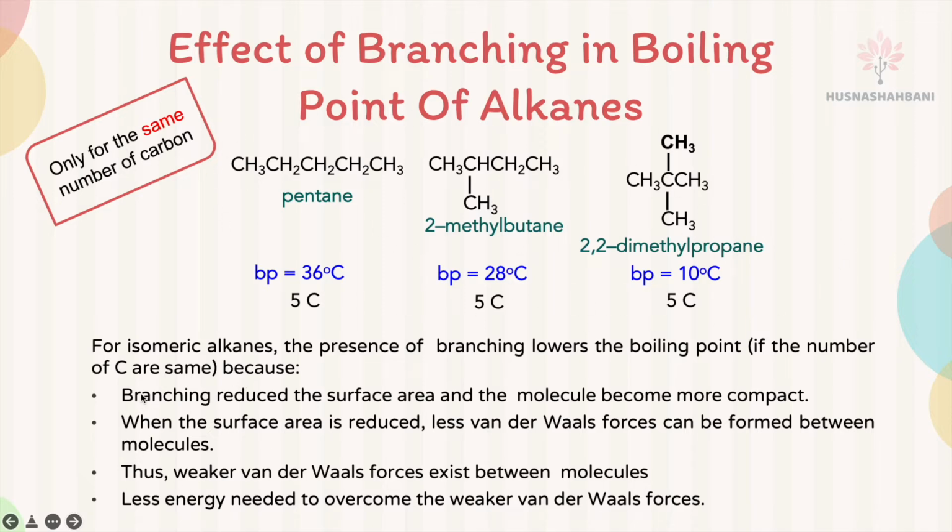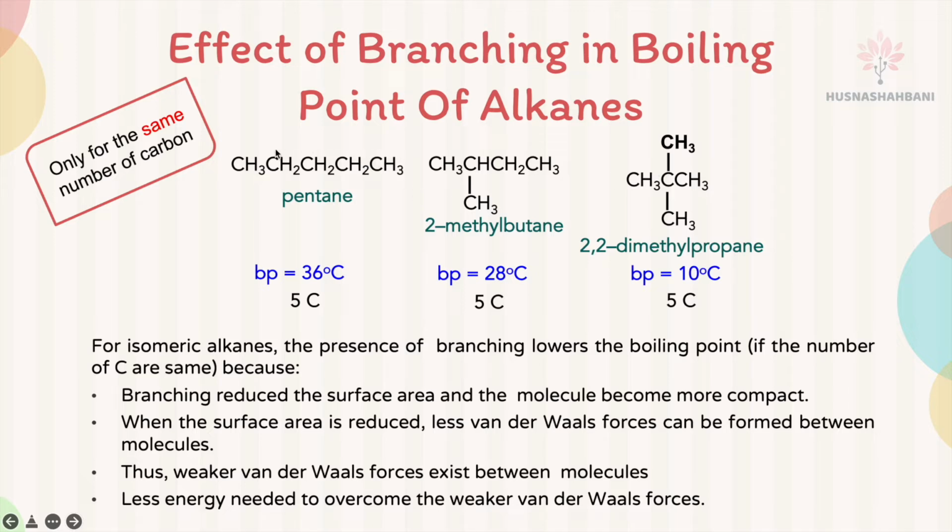This is because branching reduces the surface area and the molecule becomes more compact. So here, 2,2-dimethylpropane has a smaller surface area than pentane. No branch has a bigger surface area than branched.